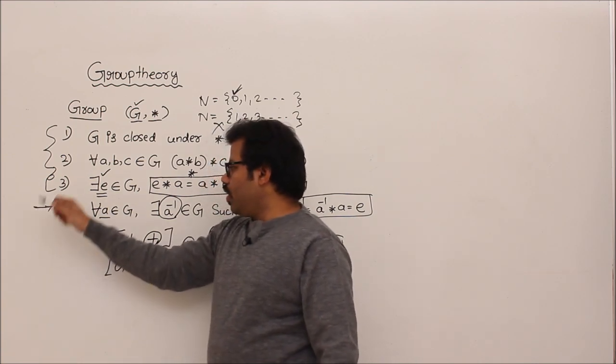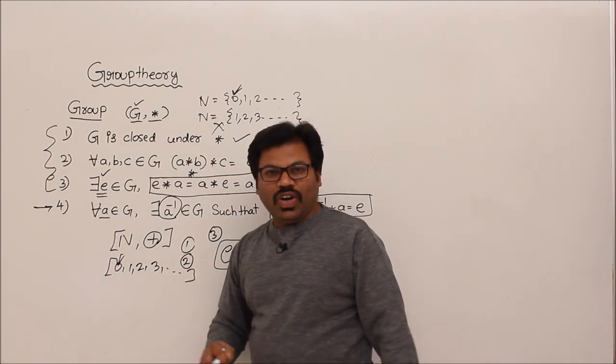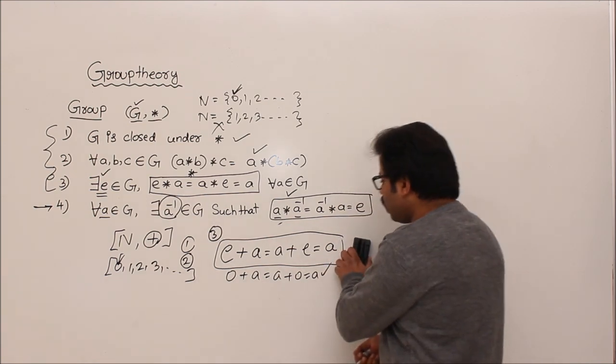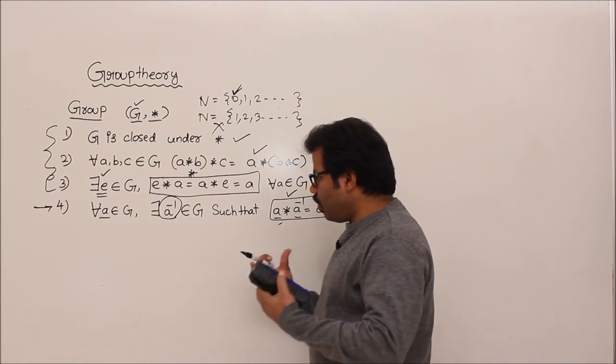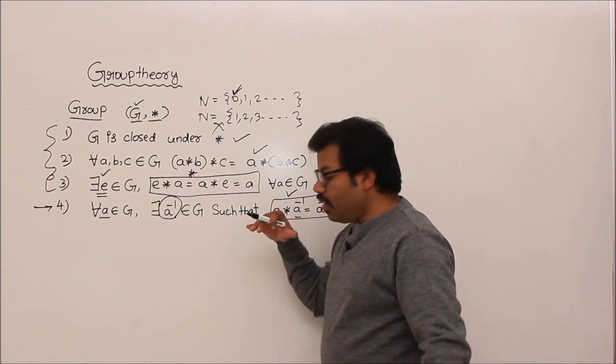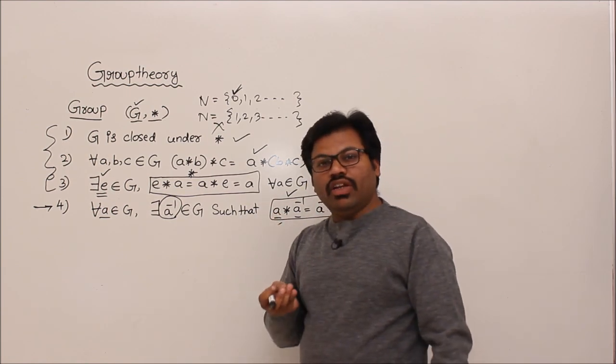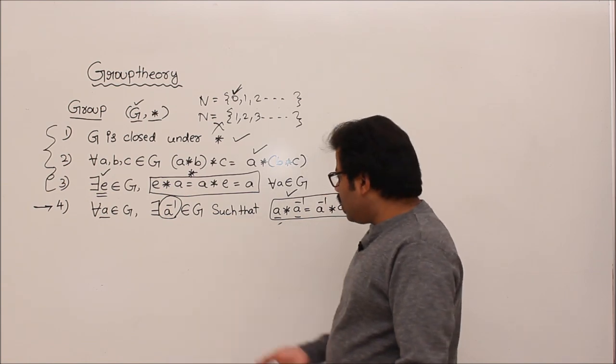Now we'll come to the fourth one. For every element, you have to show what? Inverse. What is the property of inverse? We know. Let me write it first. That's why whenever I try to understand something, I first start from the definition. So if you want to find the inverse of an element, first try to understand what an inverse is.